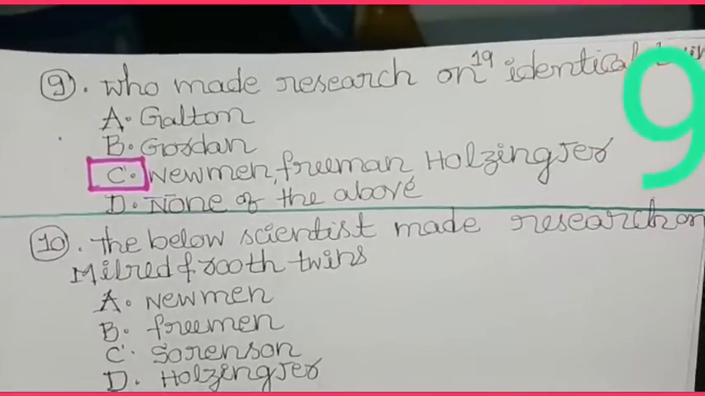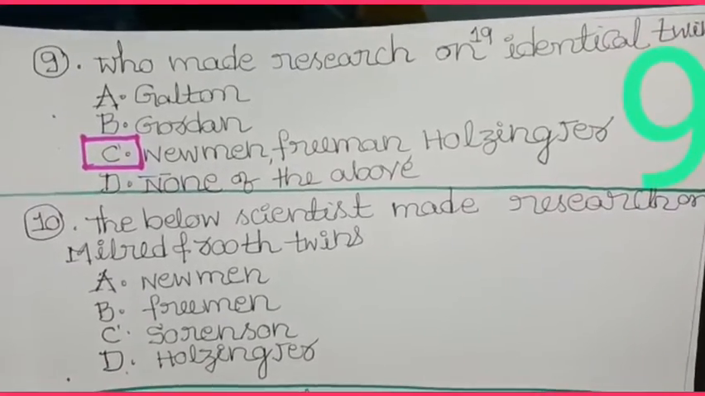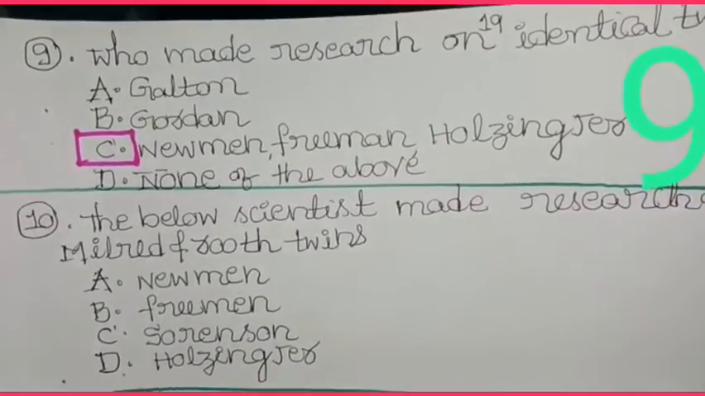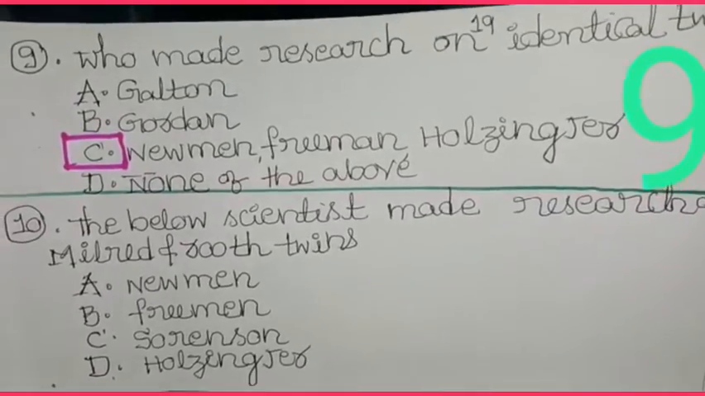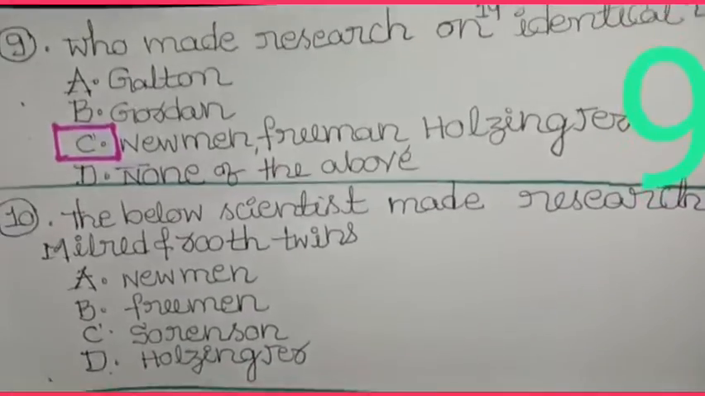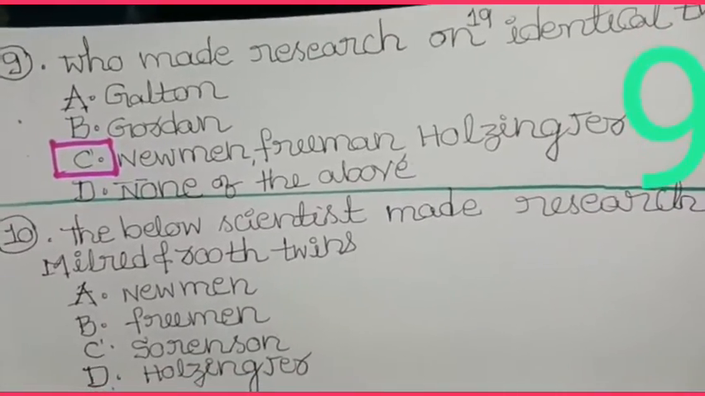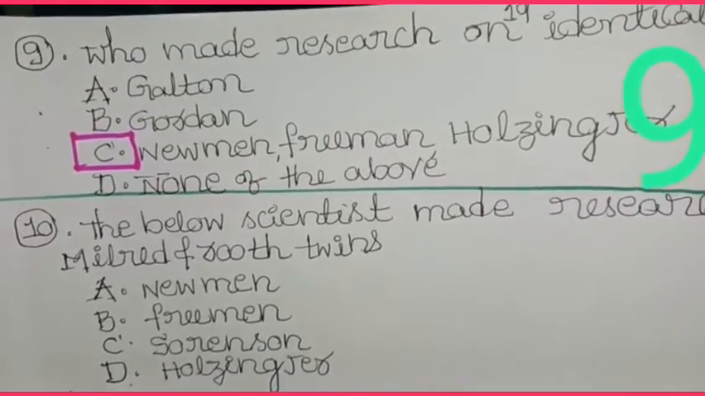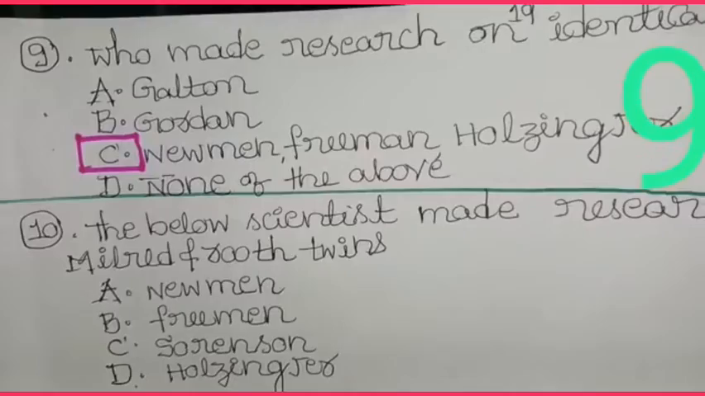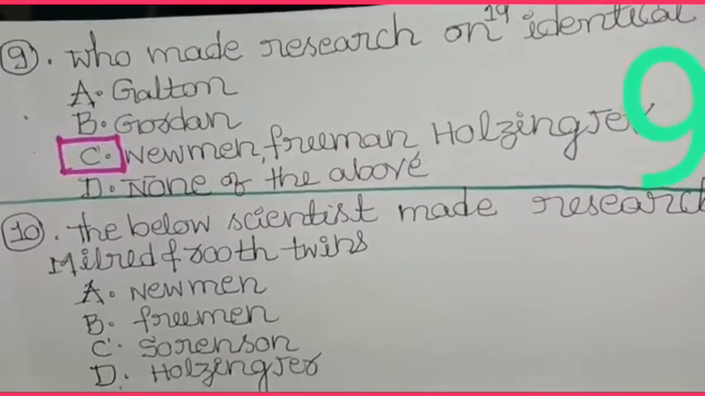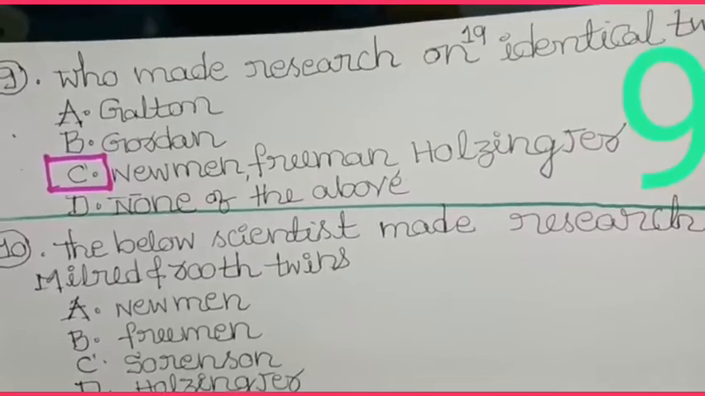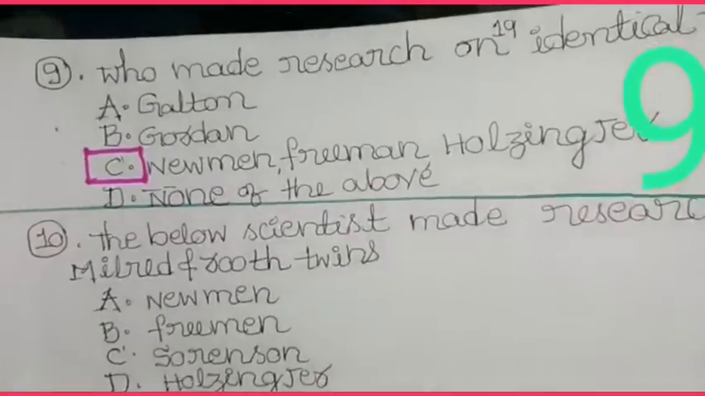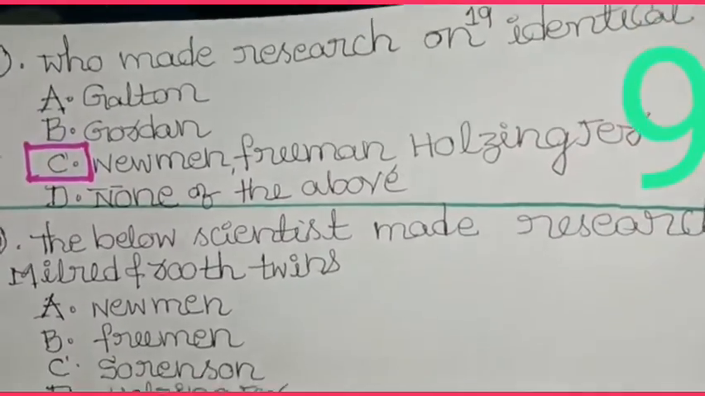Ninth question. Who made research on identical twins? A. Galton, B. Gordon, C. Newman, Freeman, Holzinger, D. None of the above. So here the answer is Newman, Freeman, Holzinger. They made experiments on identical twins. So C is the right answer.